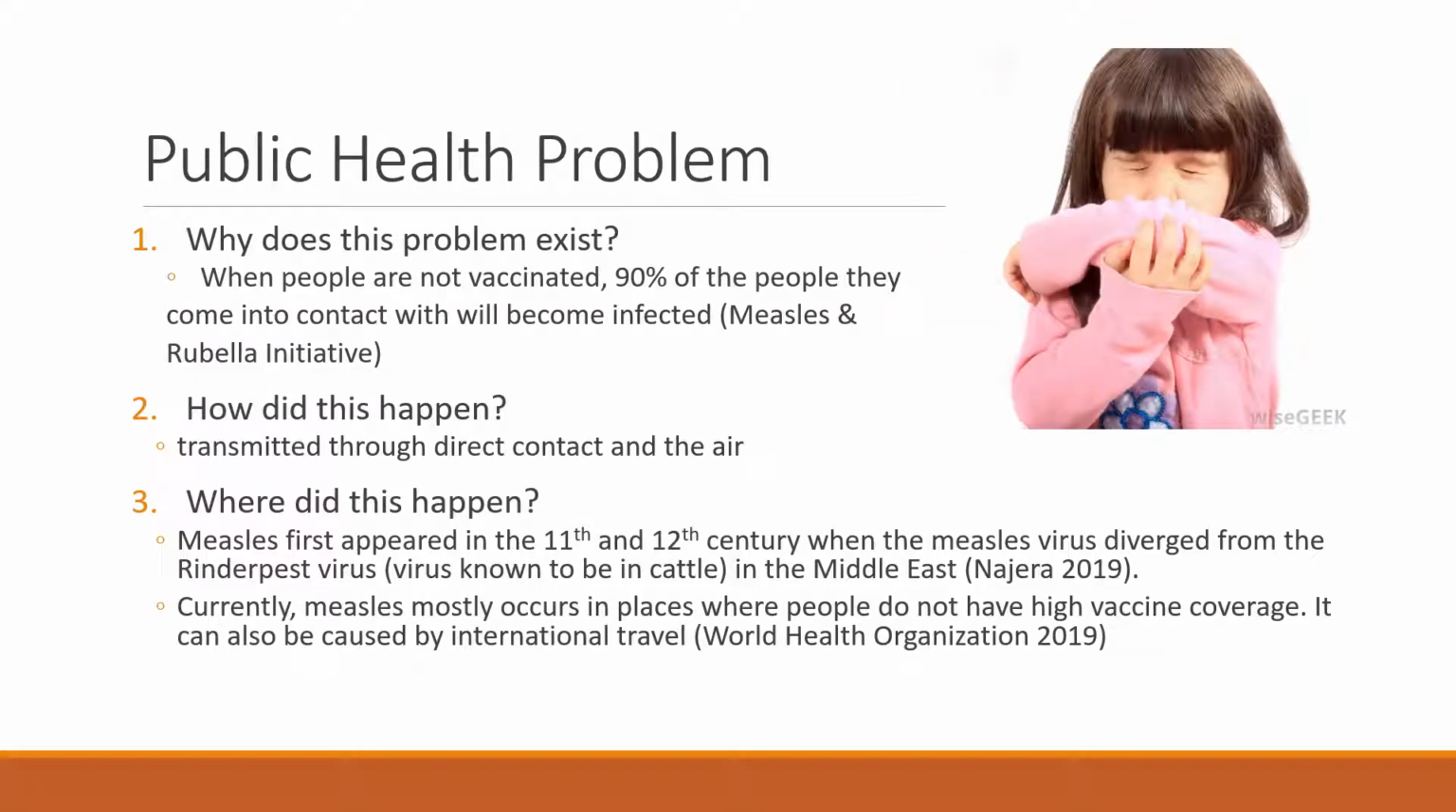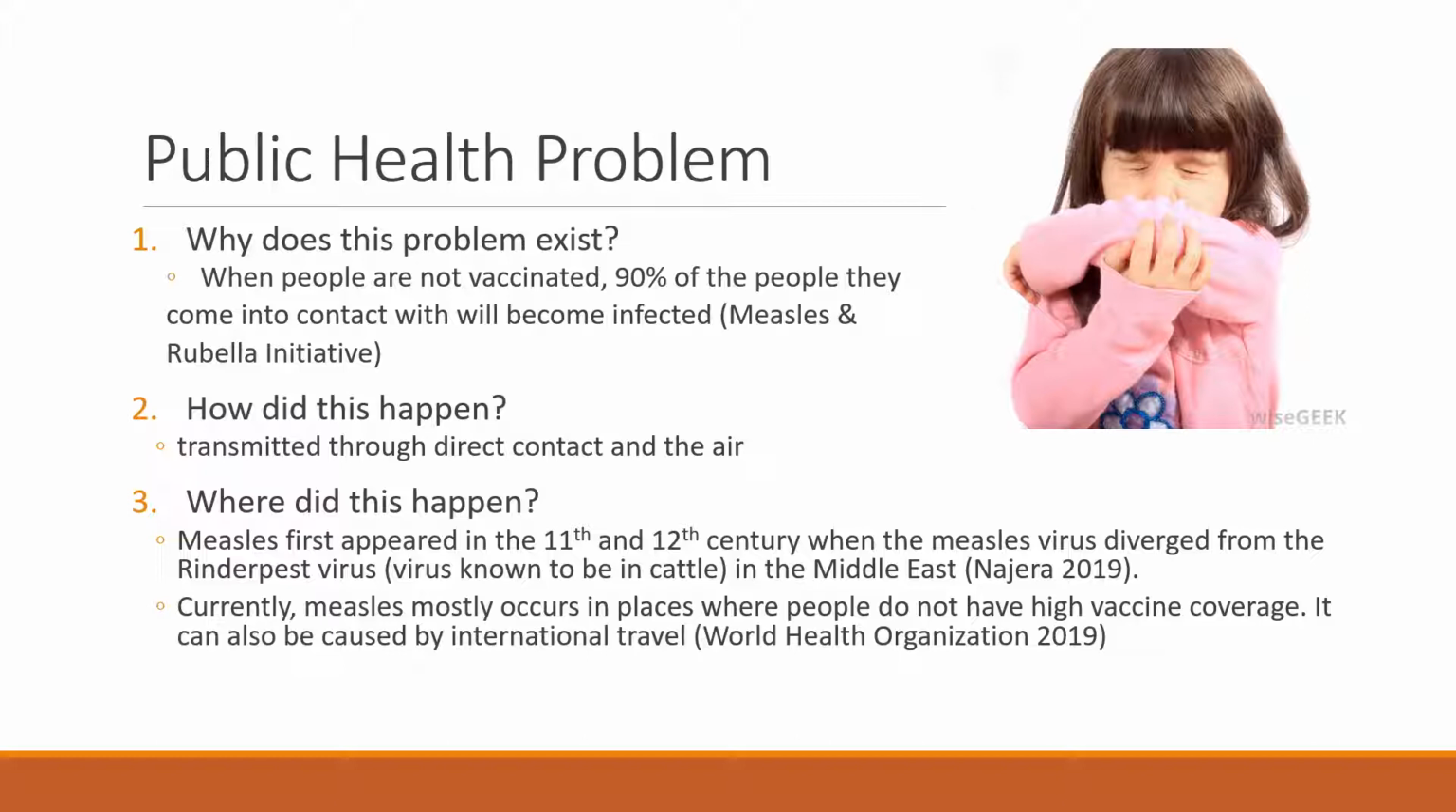So why does this problem exist? Measles is a highly contagious disease, so when people are not vaccinated, 90% of people they come into contact with will become infected. How did this happen? It happens through transmission through direct contact in the air. So things such as coughing and sneezing, or even just being in direct contact with one who is infected, can cause another person to be infected.